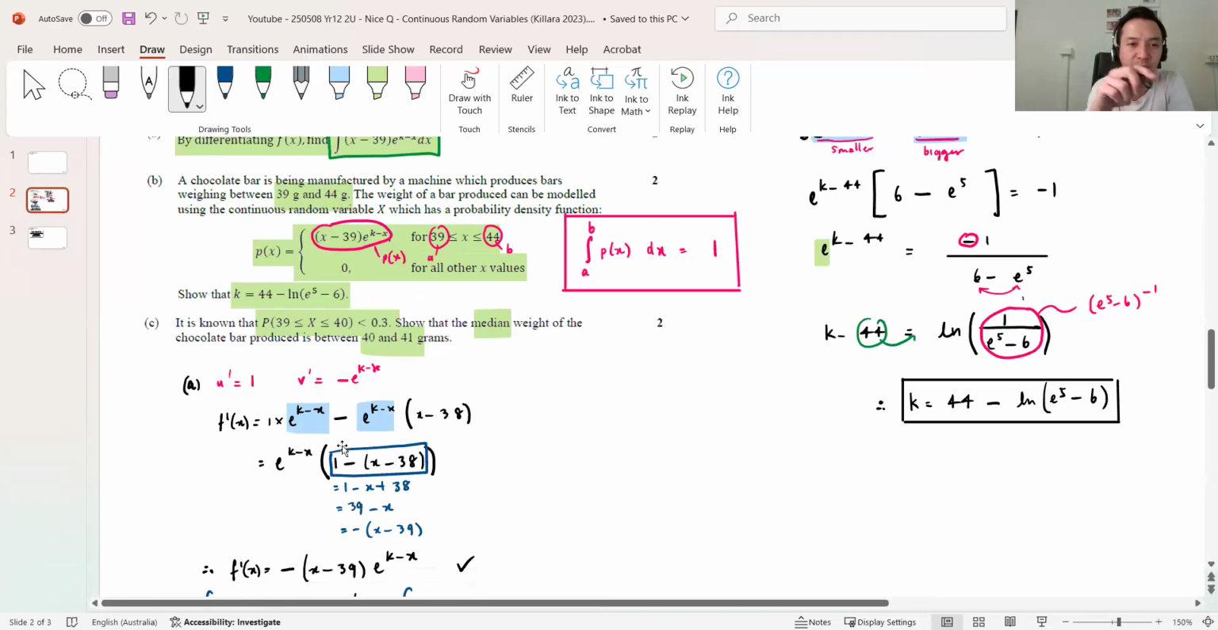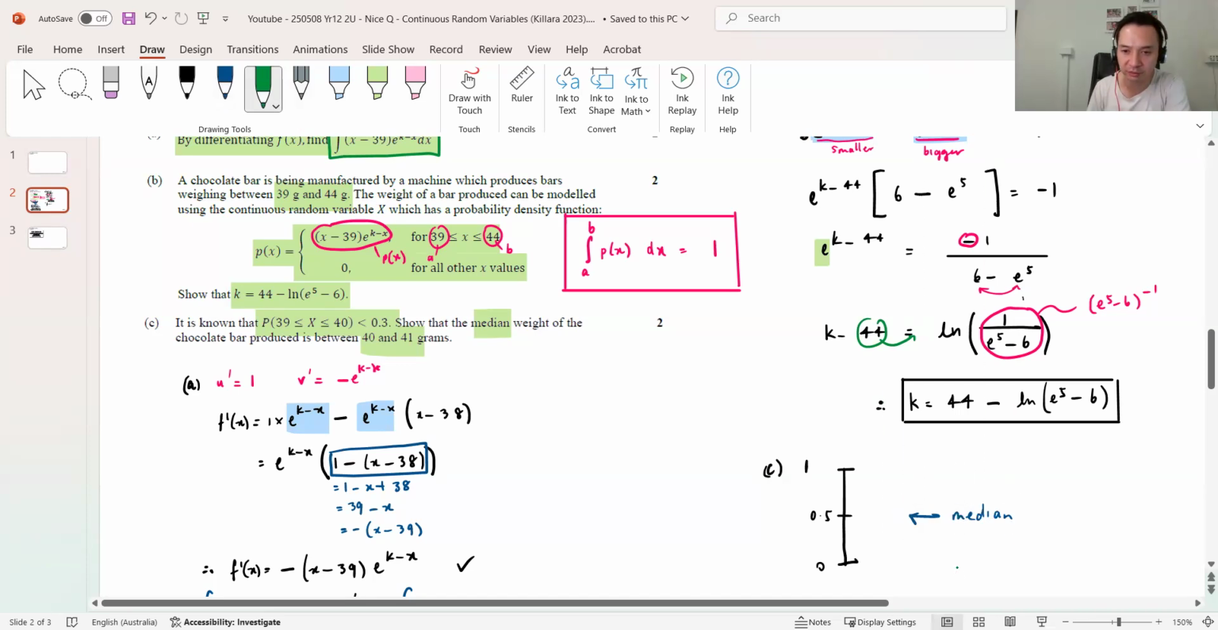What are they trying to say? It is known that the probability between the lowest number of 39 to 40 is less than 0.3. Show that the median weight of the chocolate bar produced is between 40 and 41. Okay. So if you think about what this question is trying to say, when you do cumulative probability, this is 0, this is 0.5, and this is 1, right? If I do cumulative, this is known as the median. And that's total, right? So what I want to show right now, it's telling me the first fact is saying between the values of, oh, sorry. So let me move this over a bit.